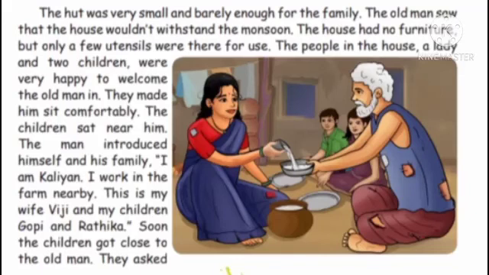He is looking around the house, and the house had no furniture, but only a few utensils for use. Furniture means sofa, chair, things like that. It had no furniture, but only few utensils. Few means only countable utensils. Only the things which they are using, those things only. He couldn't find any extra things.